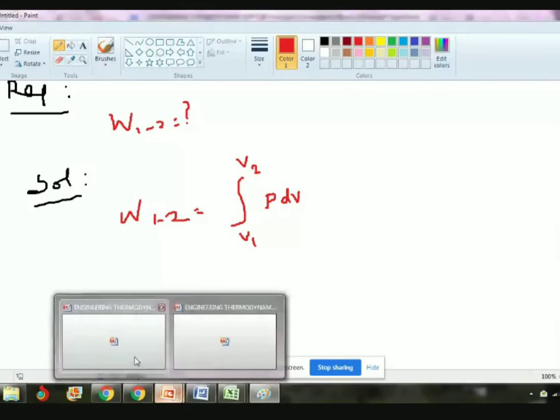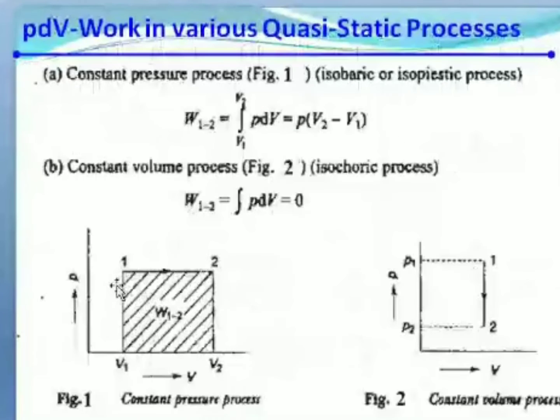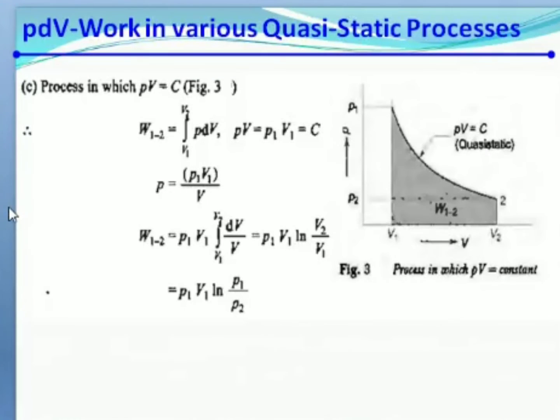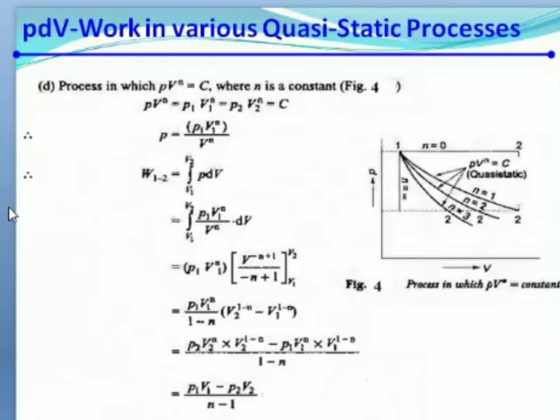So already we solved this one. In the last class we solved four quasi-static processes: constant pressure process, constant volume process, PV equal to constant, and PV to the power n equal to constant. Now tell, our problem is related with which process?